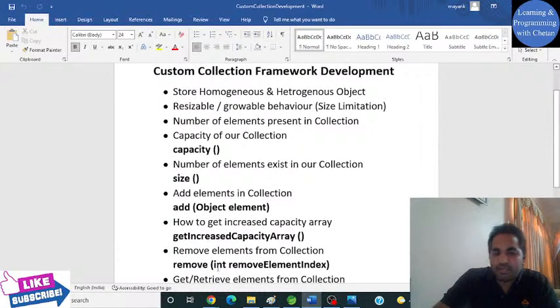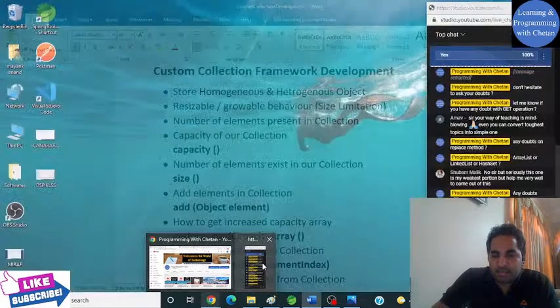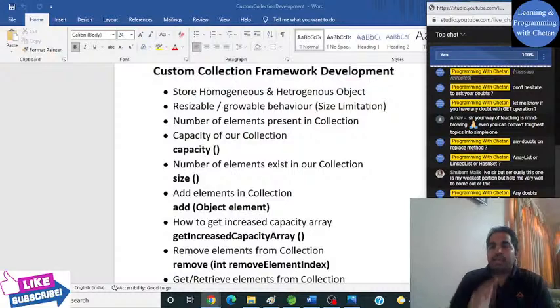I hope that you are able to understand how all these operations are actually working in the background. Now you will be able to relate to any collection framework and think, okay, this is how my HashSet is working, this is how my add operation is happening, right guys?